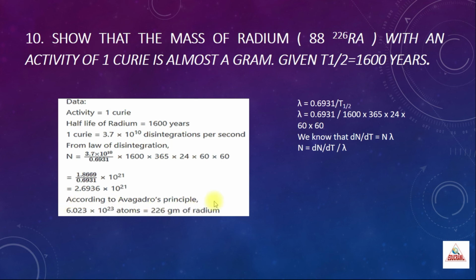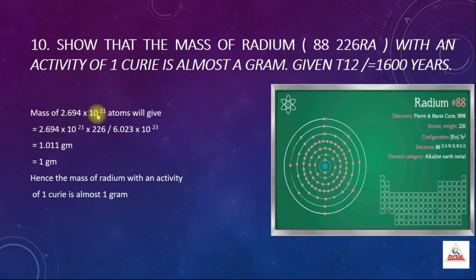So, according to Avogadro's principle, you know the Avogadro number, 6.023 into 10 power 23 atoms are present in 226 gram of radium. Here we have got 2.694 into 10 power 21 atoms. So, this will give approximately how much gram? To find it we will have 2.694 into 10 power 21 into 226 the whole divided by 6.023 into 10 power 23. This is the same formula which I have told you.